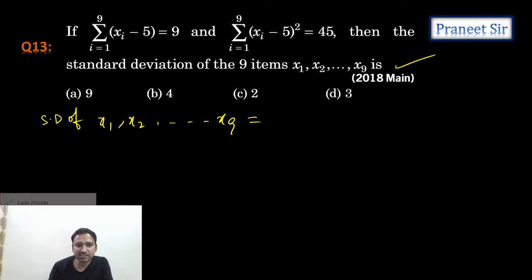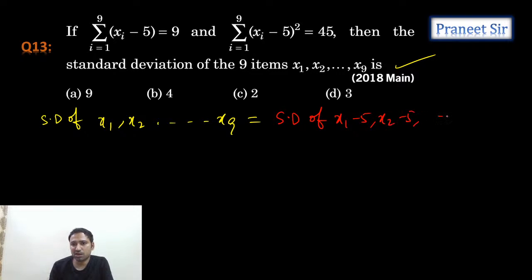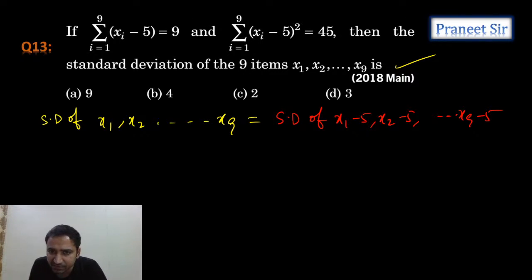But is this the same as the standard deviation of x1 minus 5, x2 minus 5, so on up to x9 minus 5 or not? Why? Because when you add a constant or subtract a constant from each and every observation, the standard deviation doesn't change. So directly I can calculate the standard deviation of x1 minus 5, x2 minus 5, and so on.